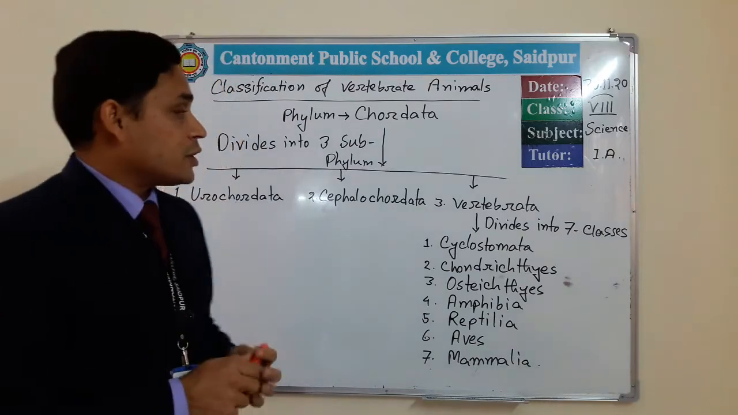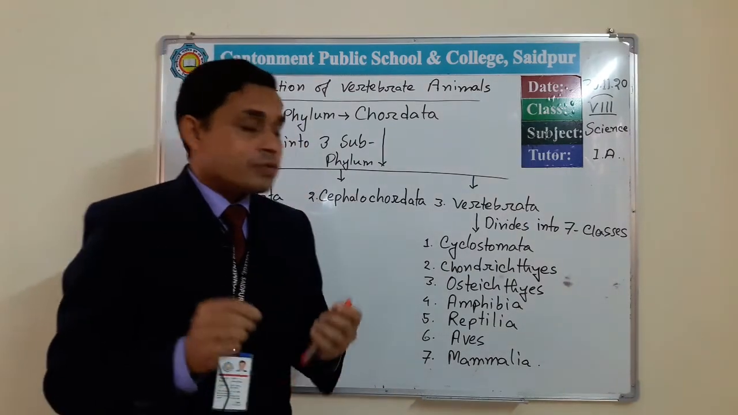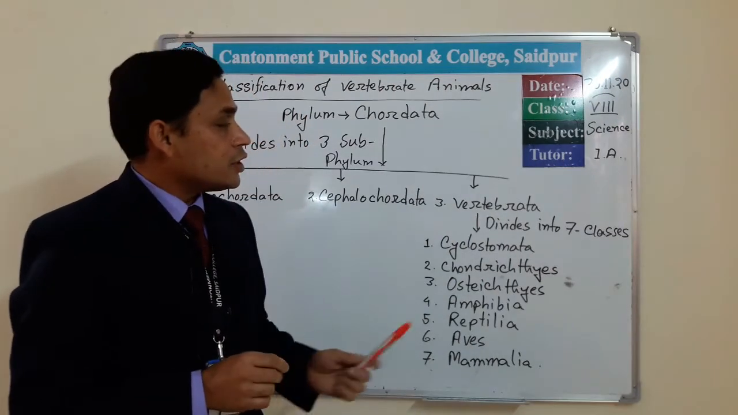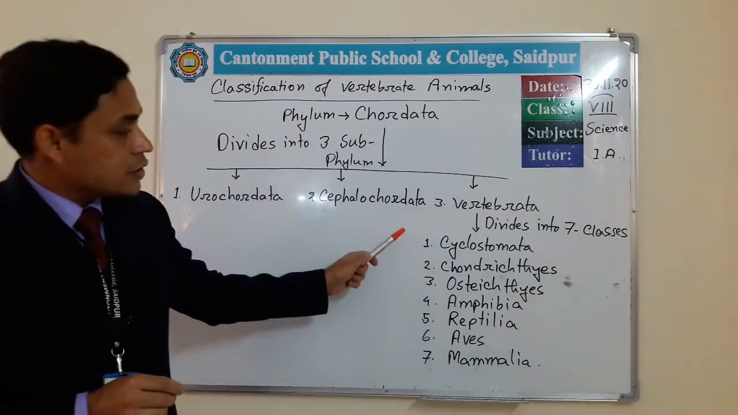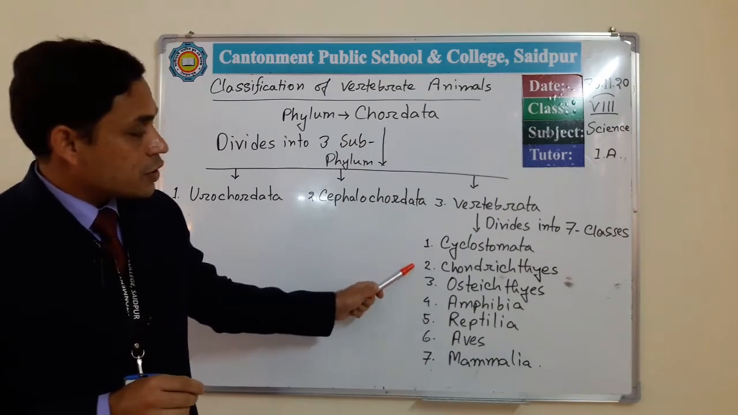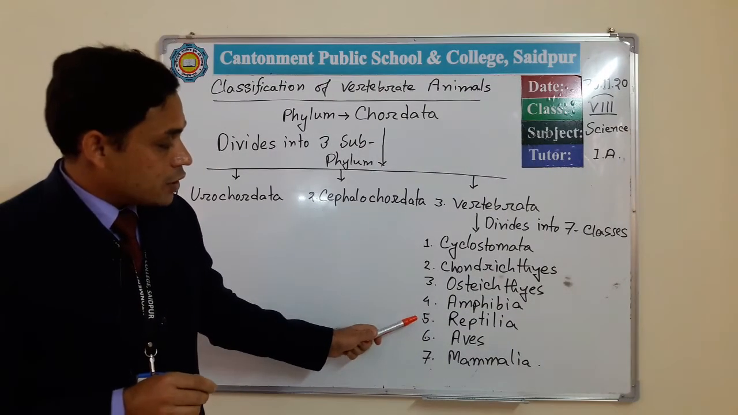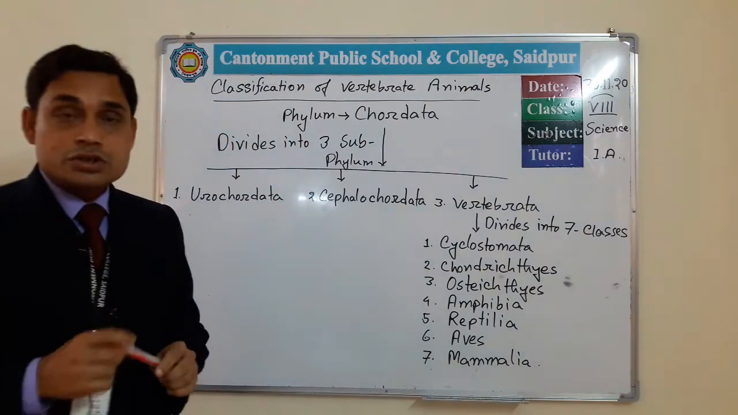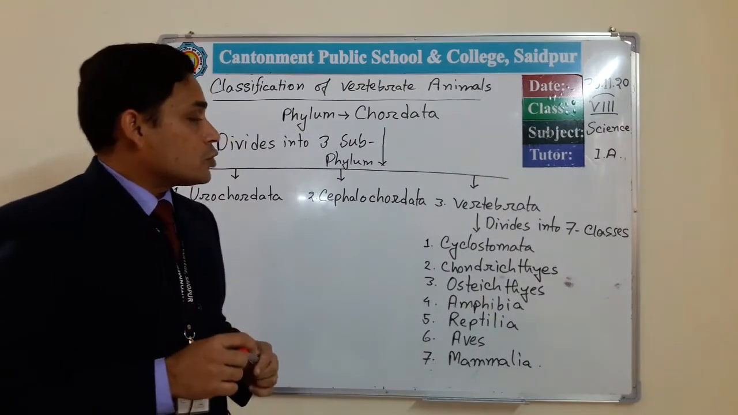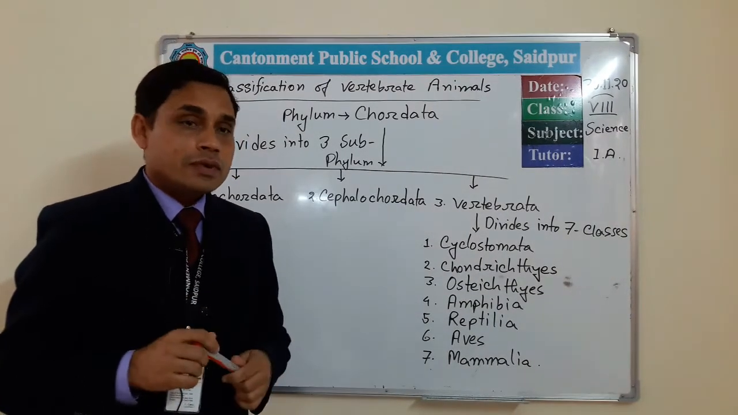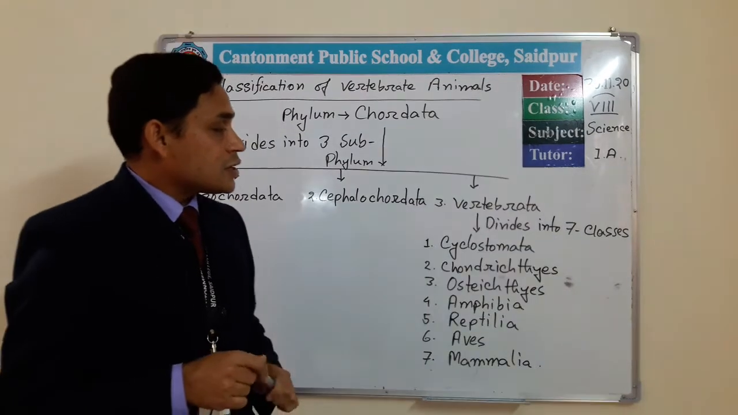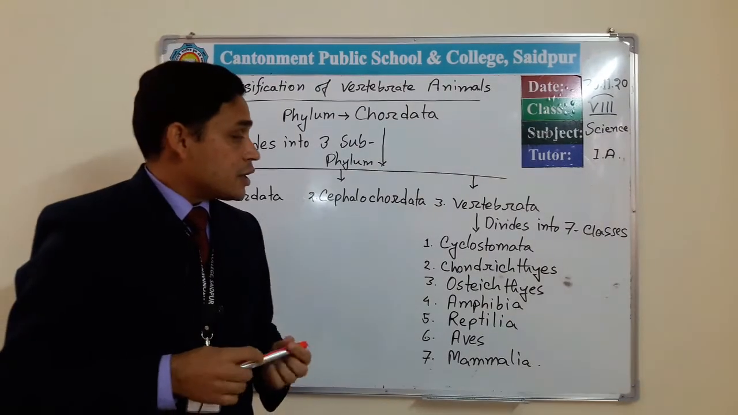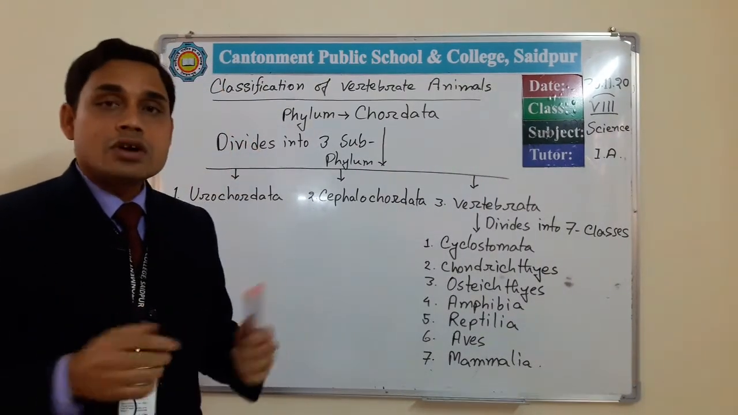Okay, Vertebrata. For easier understanding, we divide this subphylum Vertebrata into 7 classes. One is Cyclostomata, second one is Chondrichthyes, Osteichthyes, Amphibia, Reptilia, Aves, and Mammalia. Okay, so Cyclostomata. In your book you have the name of an animal of this class. This is Petromyzon marinus, and this animal is very long in structure.